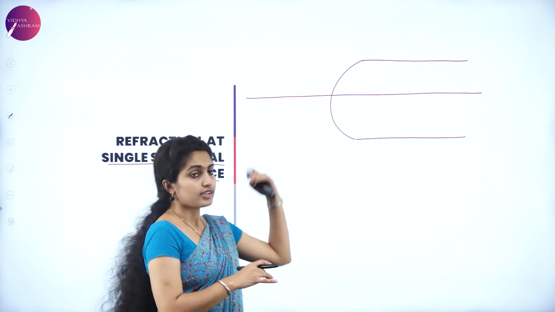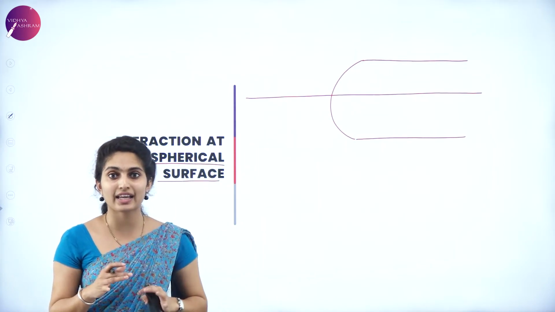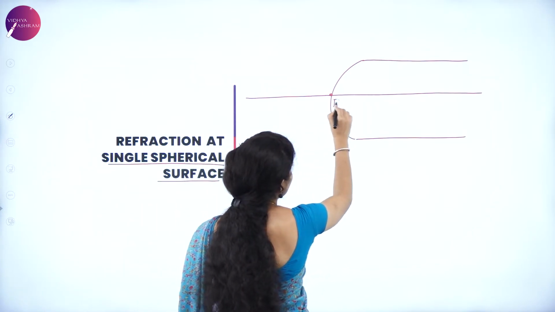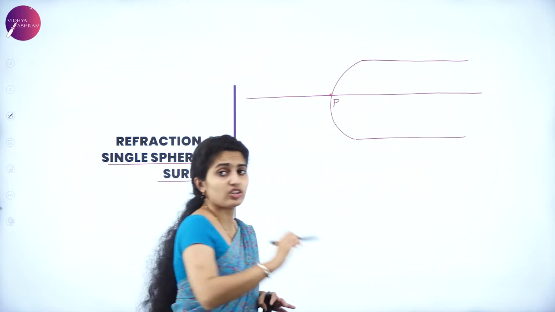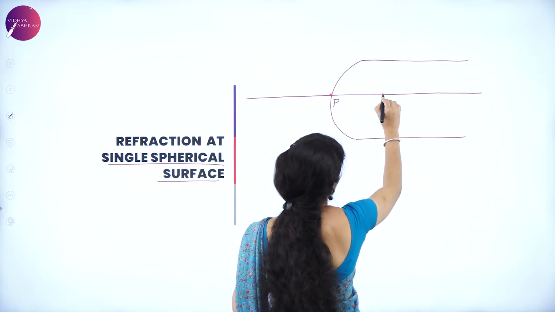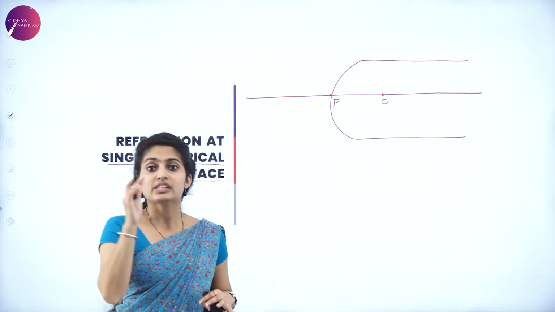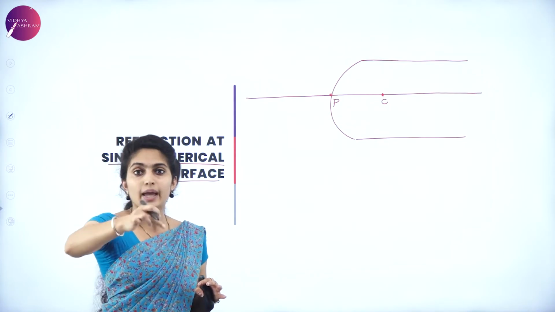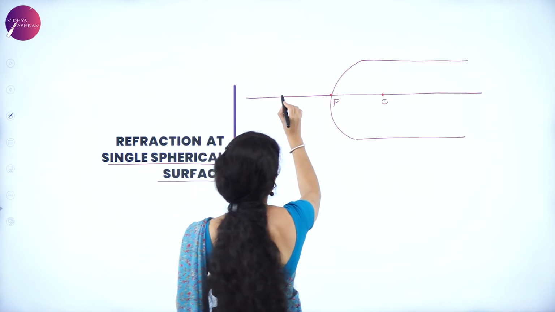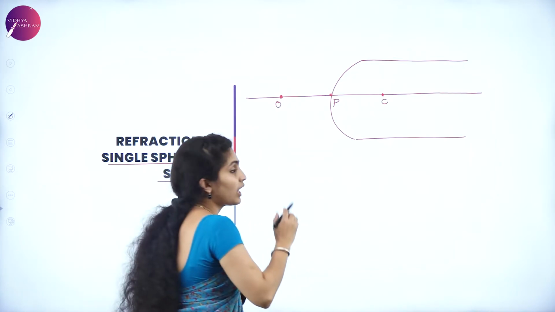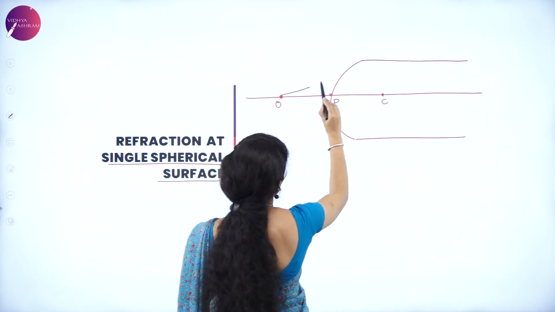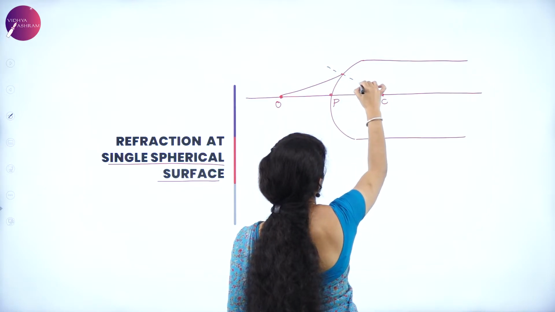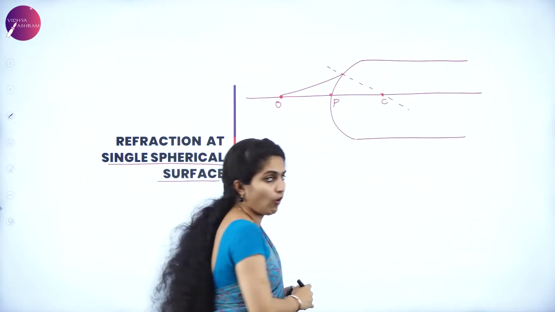Similarly, our single spherical surface also has to carry its uniform, right? So what is its uniform? The uniform is nothing but the pole present over here and the principal axis, which has a certain center of curvature. Call this center of curvature point C. Suppose there is an object and an incident ray falling onto the aperture of the single surface. Call this point the object O, and from the object the ray is incident on the refracting surface, and this is the normal drawn to the surface which passes through this point.